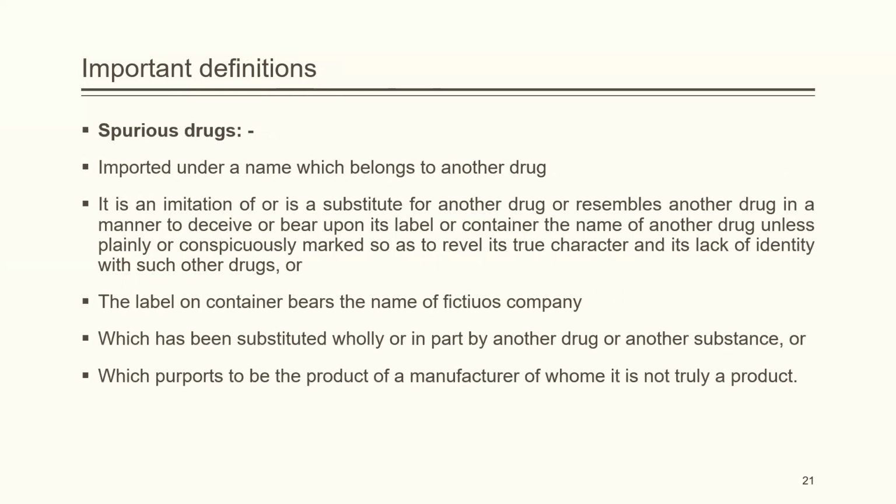It is an imitation of, or is a substitute for another drug, or resembles another drug in a manner to deceive, or bears upon its label or container the name of another drug unless plainly and conspicuously marked so as to reveal its true character and its lack of identity with other drugs, or the label on the container bears the name of a fictitious company, or which has been substituted wholly or in part by another drug or by another substance, or which purports to be the product of a manufacturer of whom it is not truly a product. It would be termed as a spurious drug.